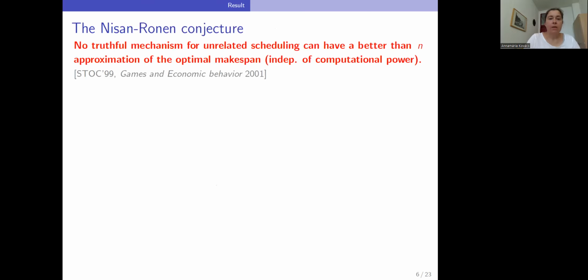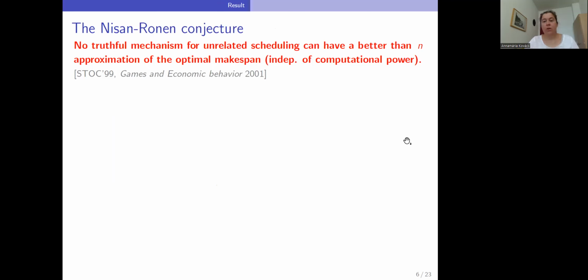Nisan and Ronen 20 years ago had a famous paper where they initiated the area of algorithmic mechanism design, and here they defined the strategic version of the unrelated scheduling problem, among other problems.